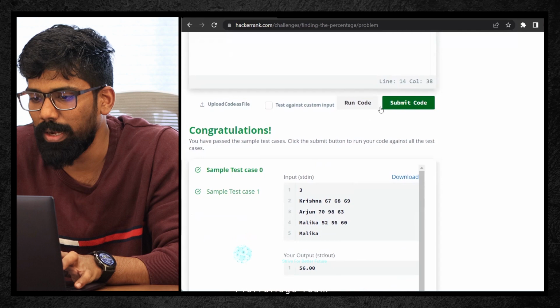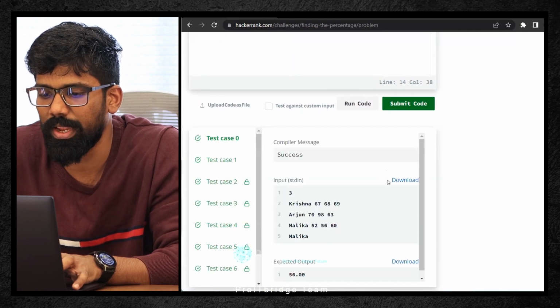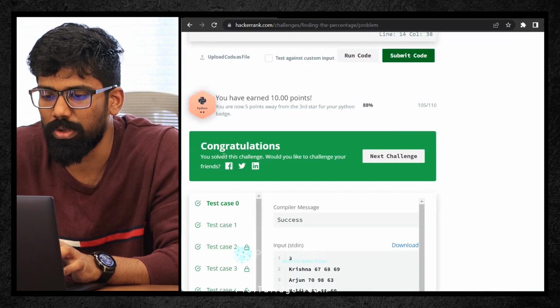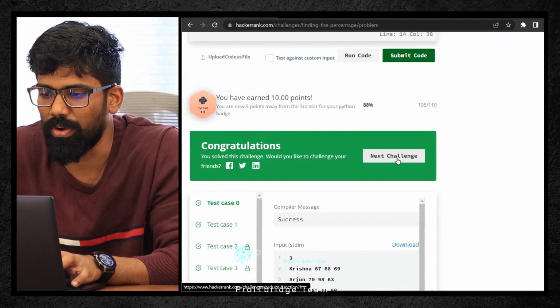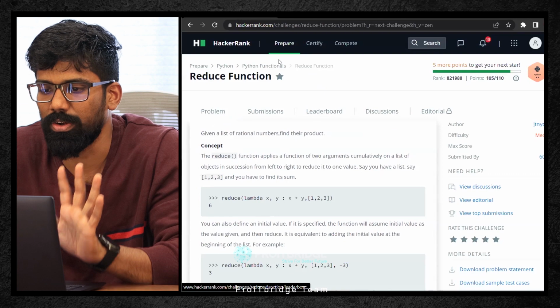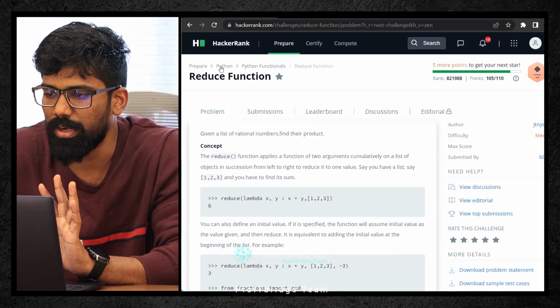Okay, so let me click on submit code. So whatever the code I have written here, it is testing against all other inputs and it is good. Just wait for a while. I got okay. Congratulations. You can go to the next challenge. Let me click on it. Okay, and it is giving reduce function. Again, do not solve this. As you see this, it is getting into Python functionals. That is not my code.